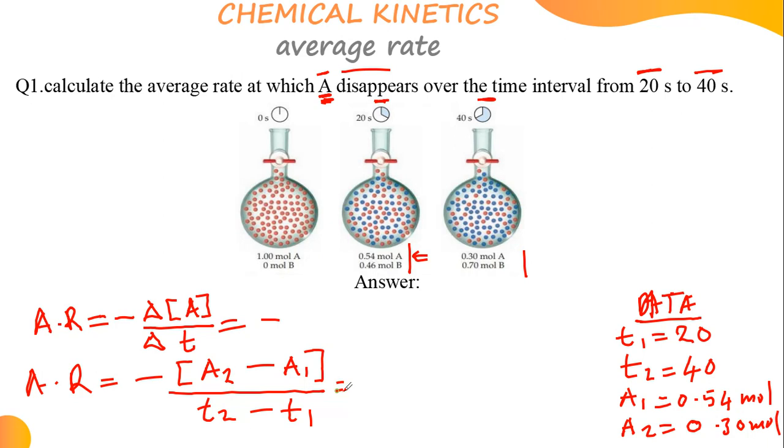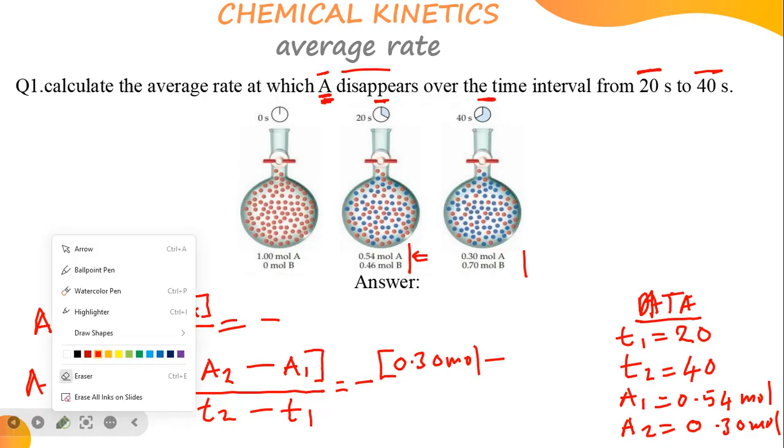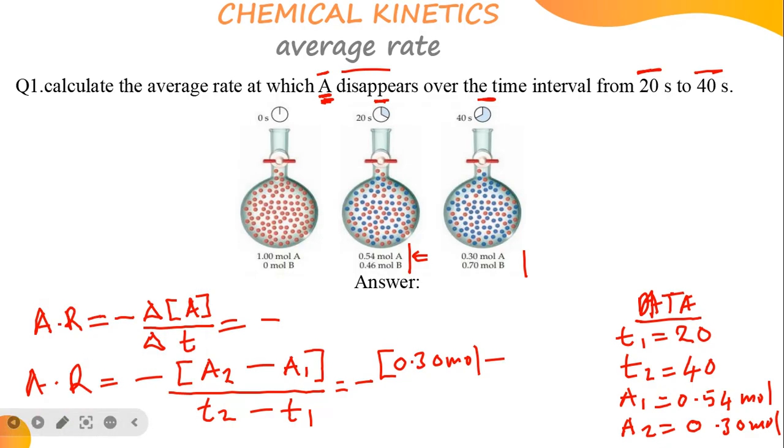So we're going to have something like what? Negative should always be in front, like that. Then what's our A2? That's 0.30 molar, minus, even forget about that, but for the sake of space, let's not add the moles, because there is not enough space. We'll add the units later.